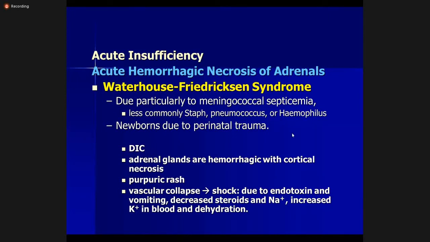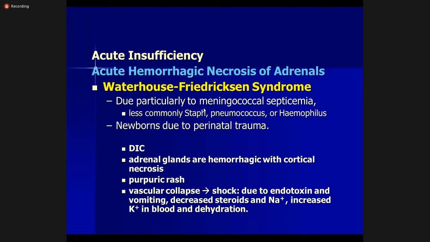The patient is affected by meningococcus bacteria. So this patient may have meningococcal septicemia, meaning there are meningococci present in the bloodstream, which seed into the adrenal cortex. Less commonly, other bacterial organisms like staphylococcus, pneumococcus, or Haemophilus influenzae can play this role.